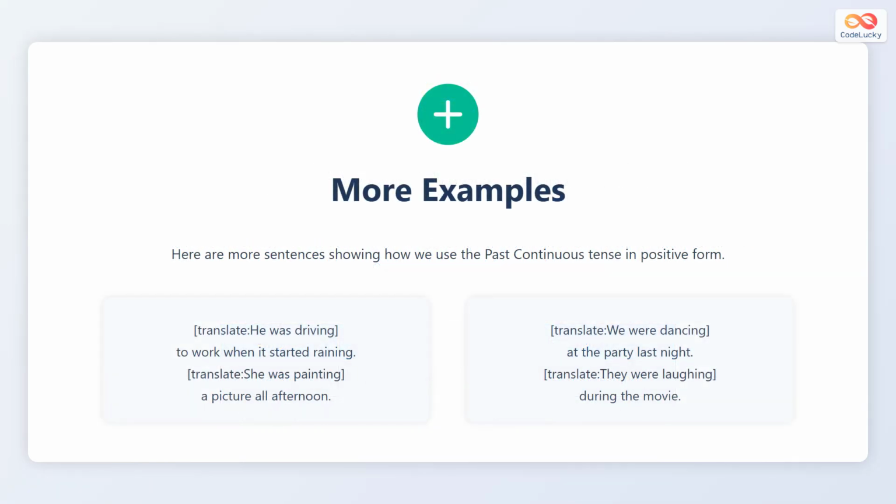Here are more examples using the past continuous tense. He was driving to work when it started raining. She was painting a picture all afternoon. We were dancing at the party last night. They were laughing during the movie. These sentences all describe ongoing actions that happened in the past.